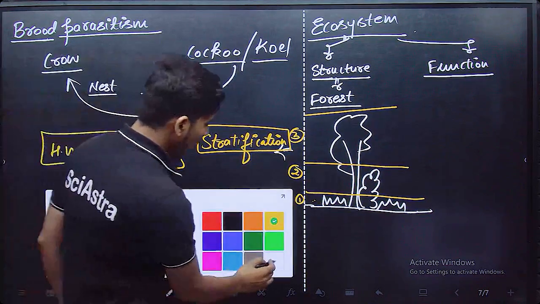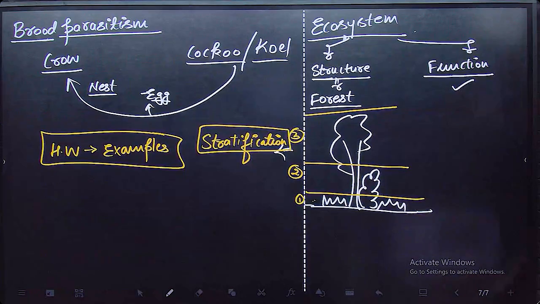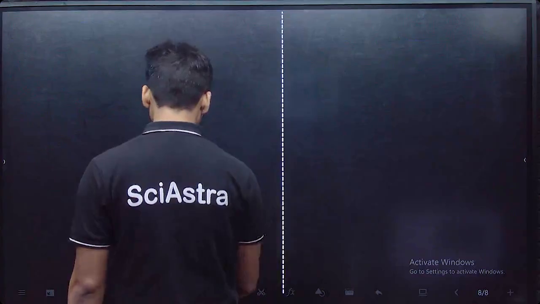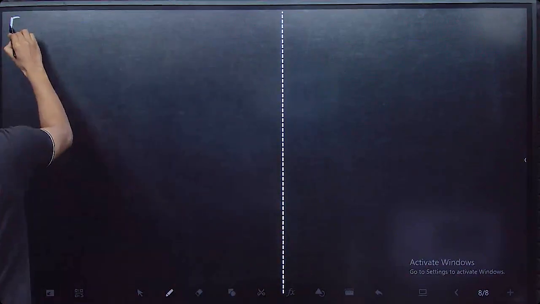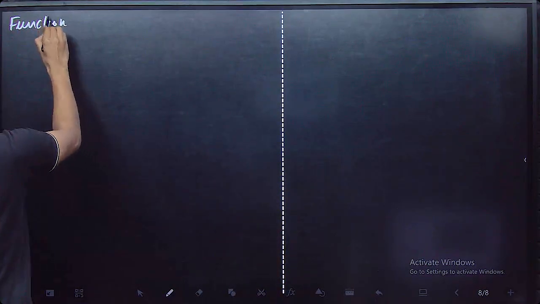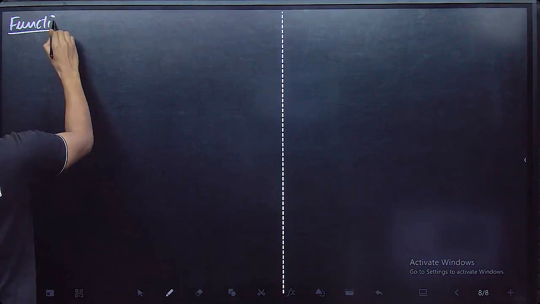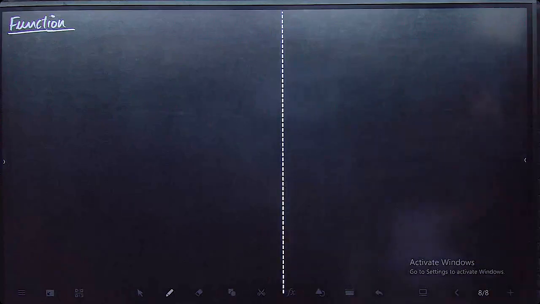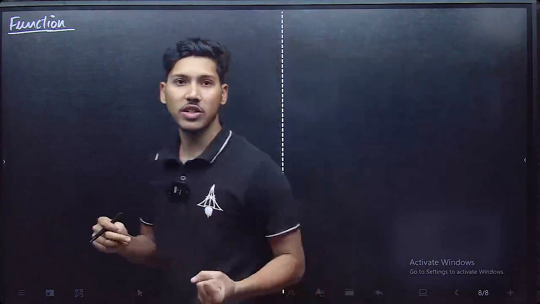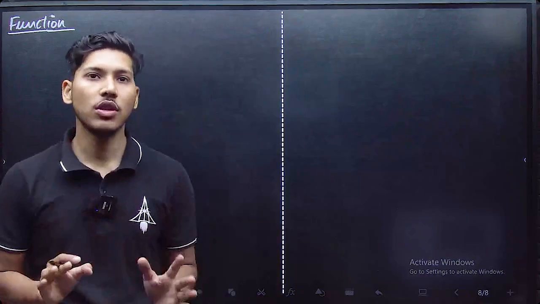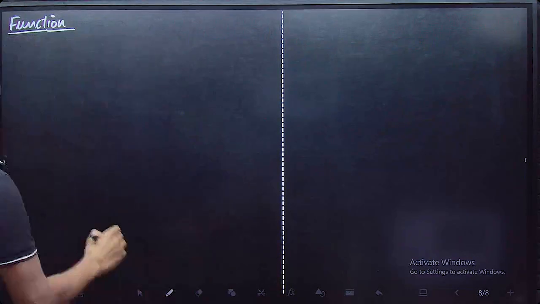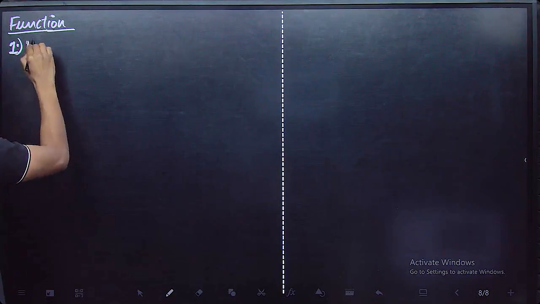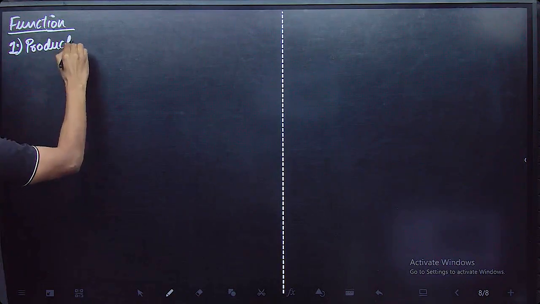Now let's talk about the function of a population. This is an important thing. There are 4 functions of population. In an ecosystem, the existence of the ecosystem is based on the presence of energy in it. If there is energy in something, then only it will be able to survive. So energy is fixed by plants in the form of plant biomass, and this is known as productivity.